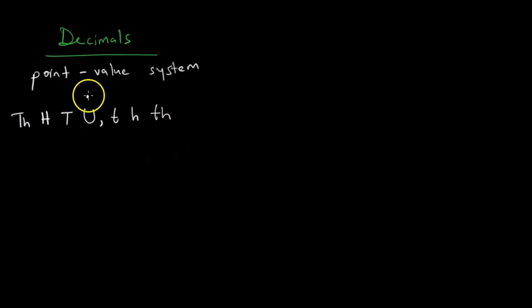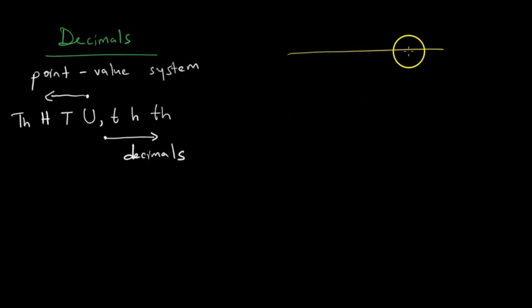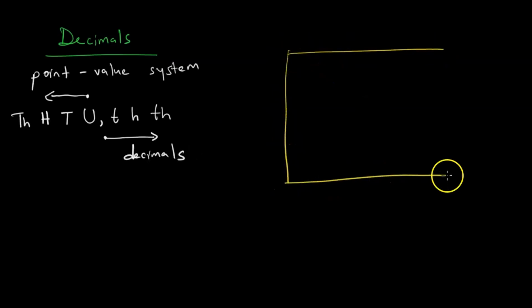So here we have units coming this way, which are whole numbers, but from this comma going this way is the realm of decimals. So to understand the point value system, we now want to look at common decimals as fractions. We should know as a rule of thumb that we have common fractions expressed as decimals.